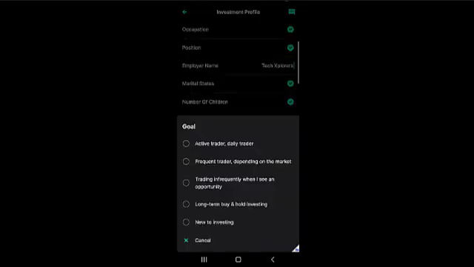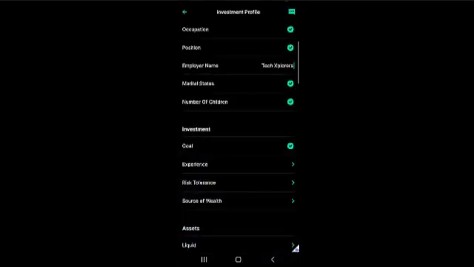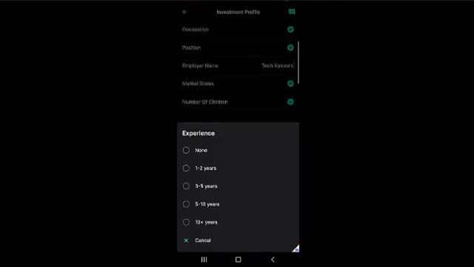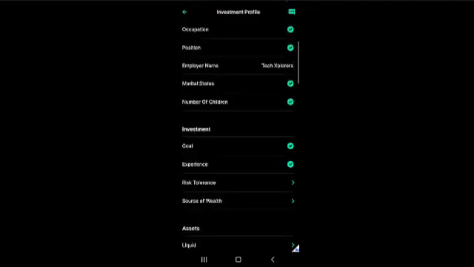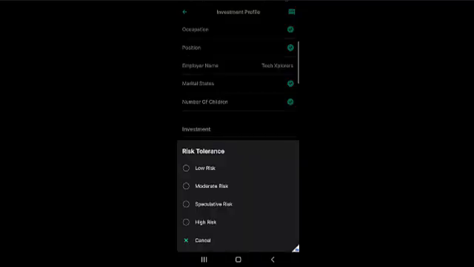What is your investment goal? This is very crucial. Do you want to be an active trader, a frequent trader? Do you want to go into trading infrequently when you see an opportunity, or do you want to do a long-term buy and hold, which is what I recommend? Okay. What is your experience of trading? Preferably, I would just say choose none if you don't have any experience of trading. But if you do have investment experience, you can choose the number of years that you know. What is your risk tolerance? All right.